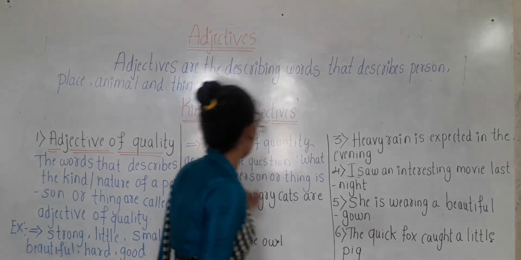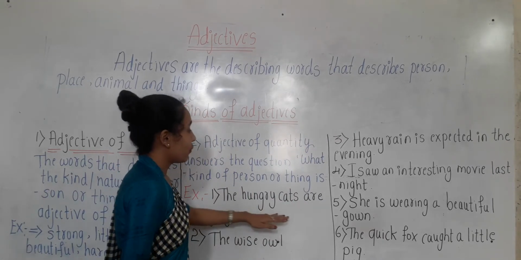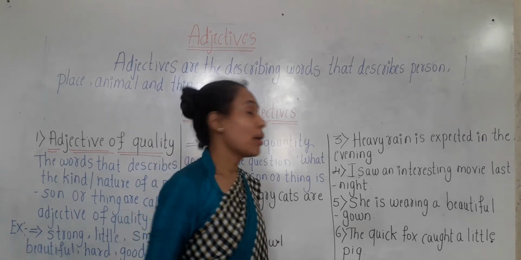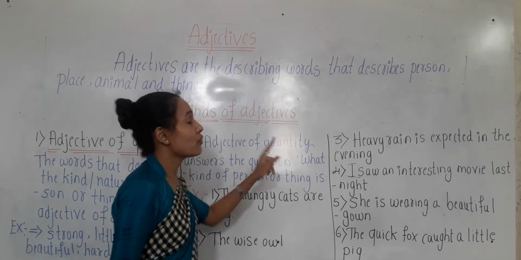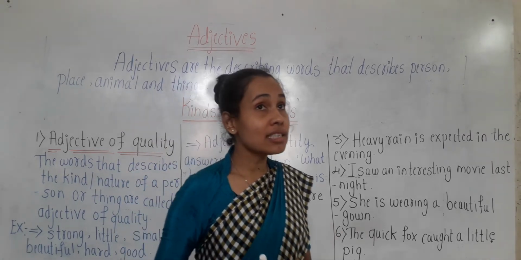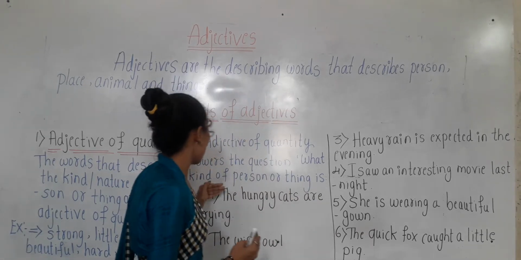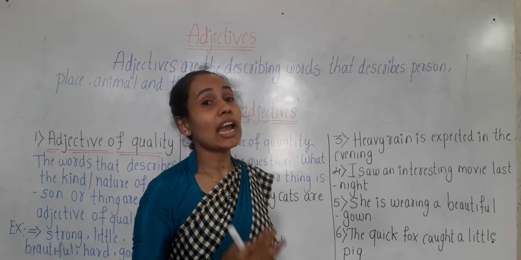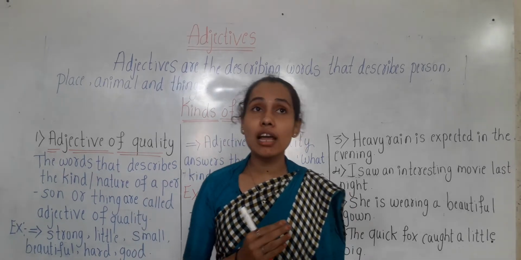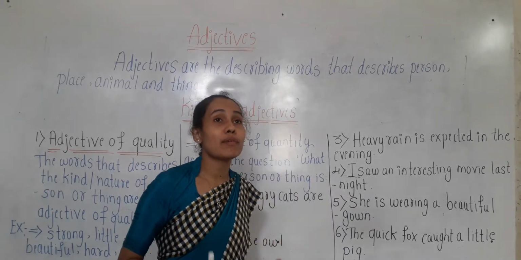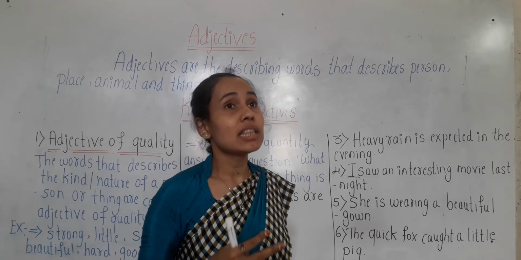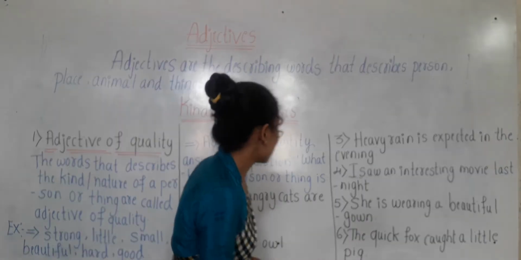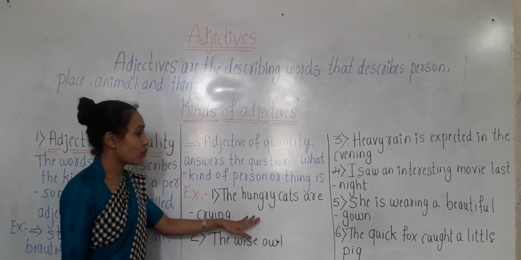Here we have the first example. Remember children, adjective of quality always answers the question: what kind of a person or what kind of a thing it is.